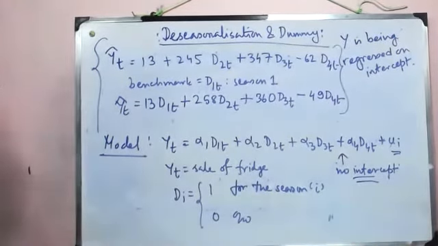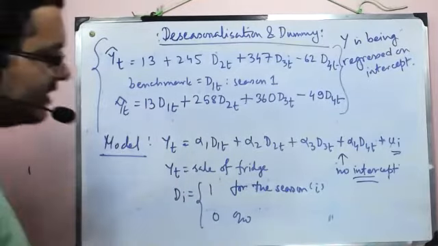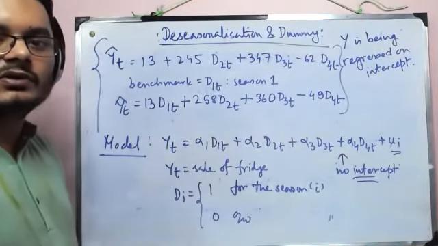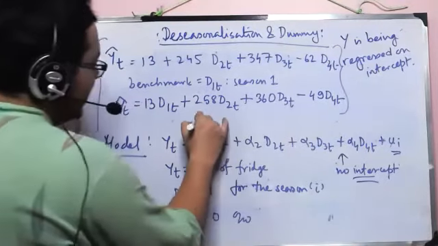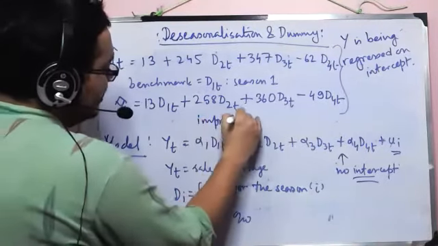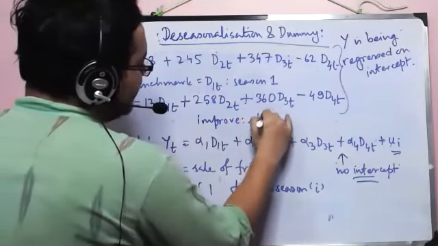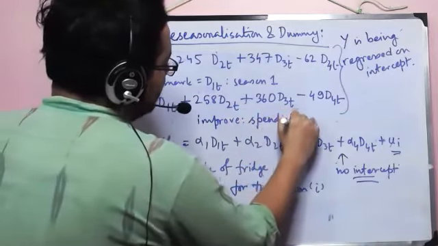However, obviously, since you are working on refrigerator and refrigerator comes under durable goods, it will be a better idea. So you can improve the model in this way, include spending on durable goods.